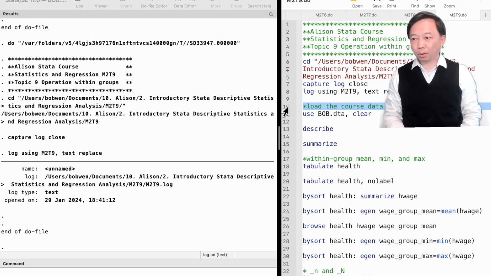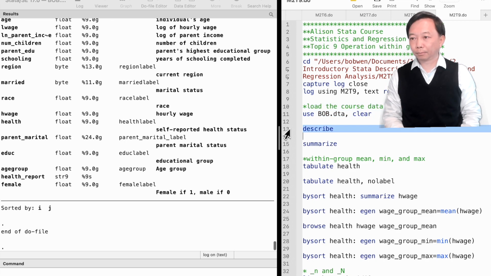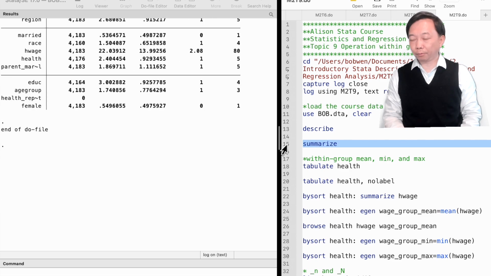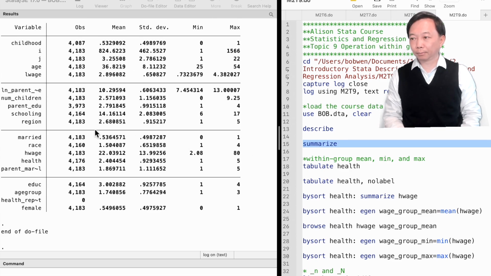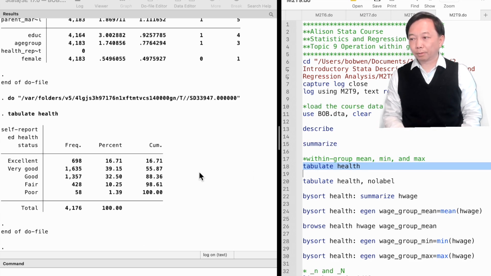Let's open our course dataset BOB.dta. You can download the dataset from the resource link. The do file for this topic is also provided below. There is a categorical variable called health. There are 5 categories or groups: excellent, very good, good, fair, and poor.